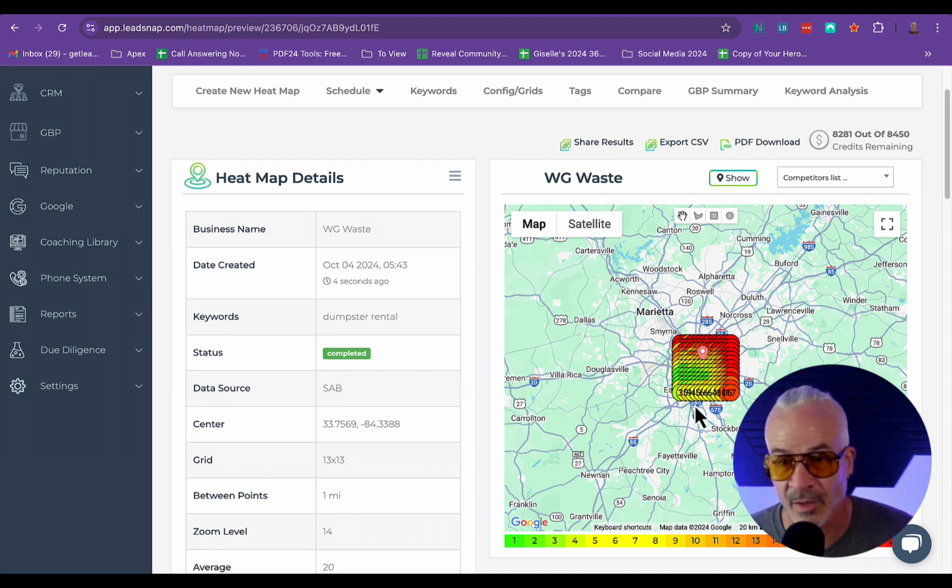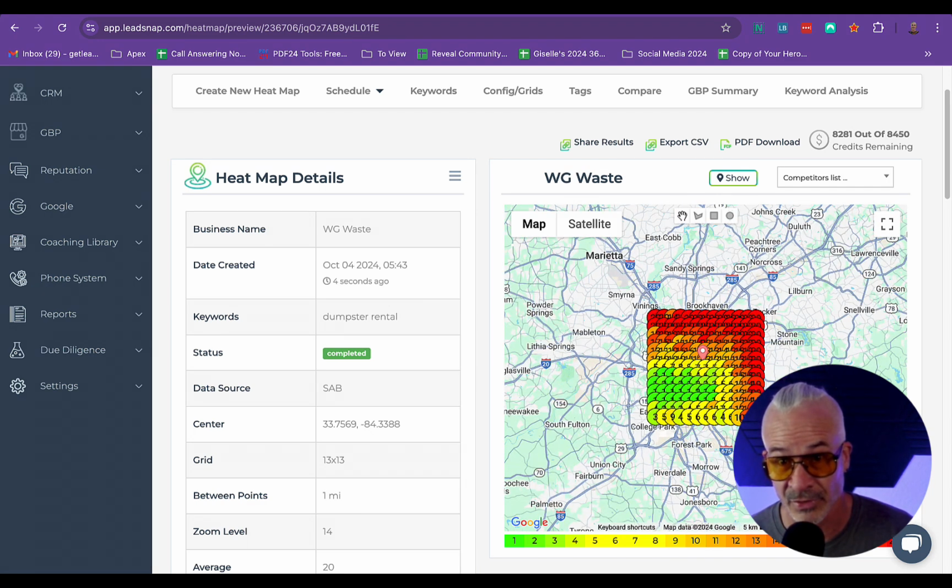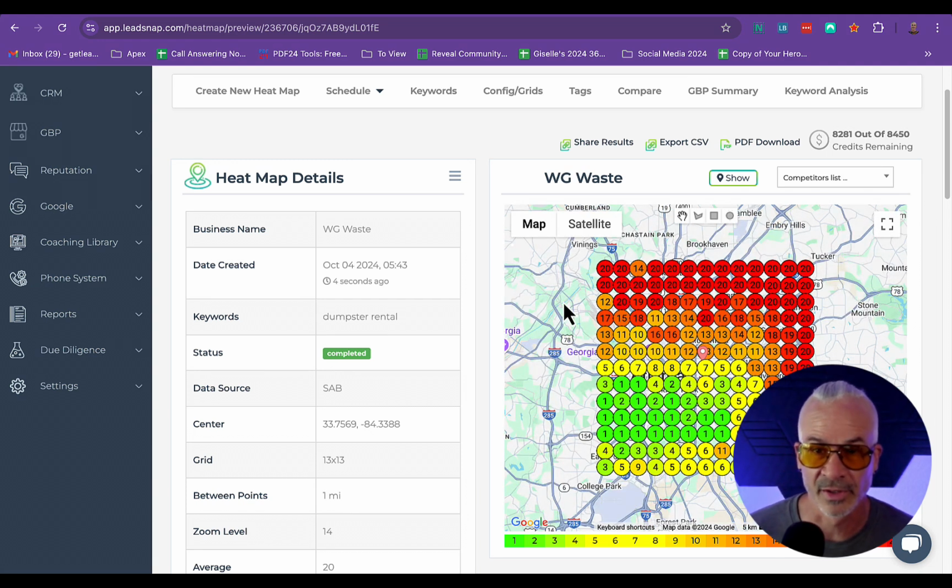But I did this in the urban core because I wanted to show you that in the urban core, there are still opportunities really in any niche. I can find opportunities in any single niche. And these heat maps are critical to doing that level of due diligence and evaluation. So I hope this gives you a little bit more insight on how to do due diligence for any niche, but particularly if you're interested in dumpster rentals and that niche in any city, this would be the first due diligence step that you could take to start gathering the level of data that you need to make a decision on a good geographical location and city to do this niche, to go and do and rank in this niche.